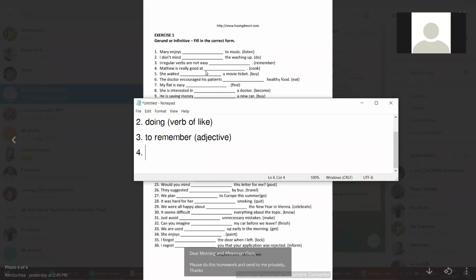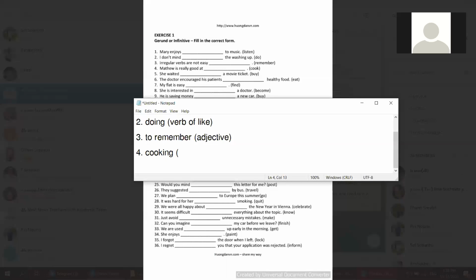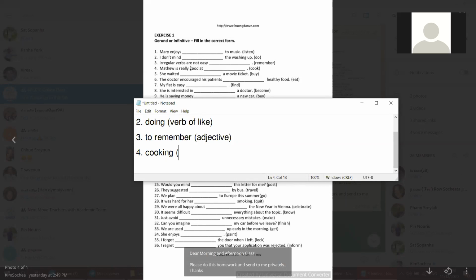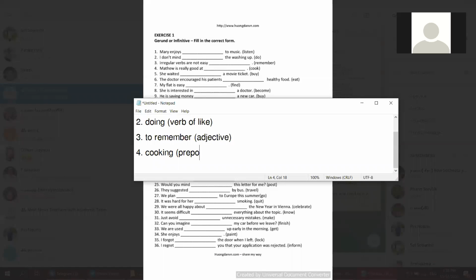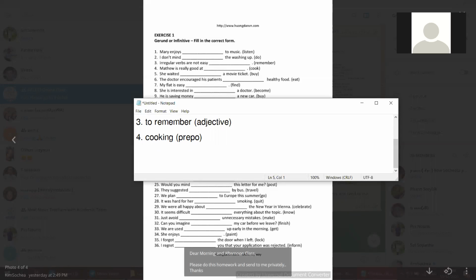Okay, number 4. It's good at cooking. Why cooking? Because of good at. At here is what? Preposition, right? After a preposition, we need a gerund. So this is because of the preposition at here. Okay. Number 5. Next one.